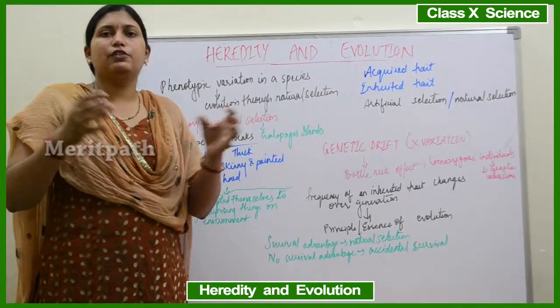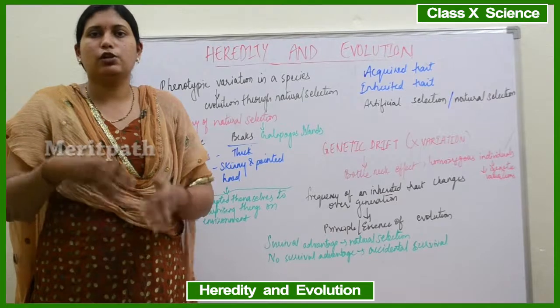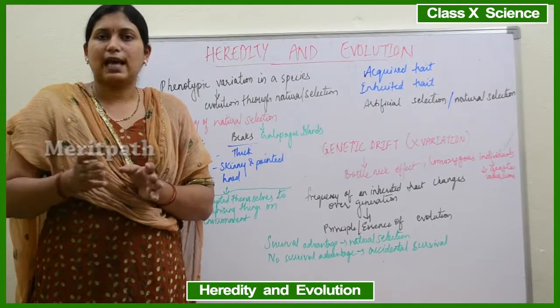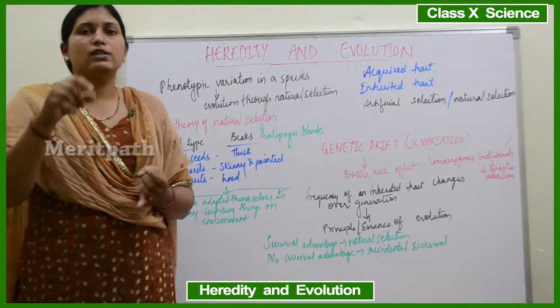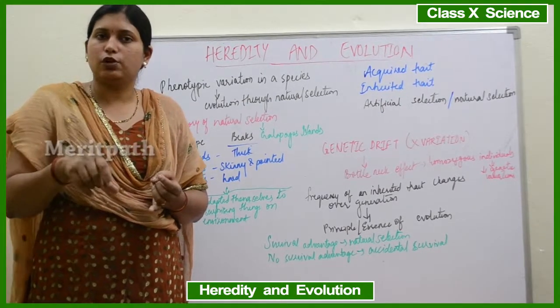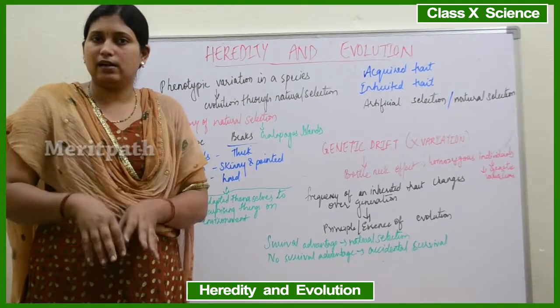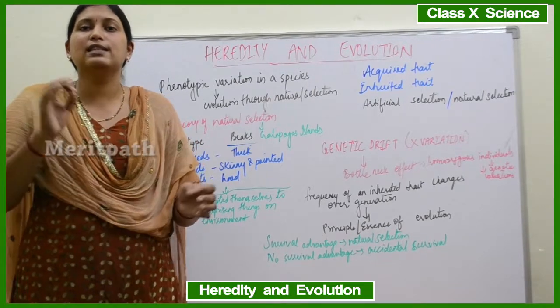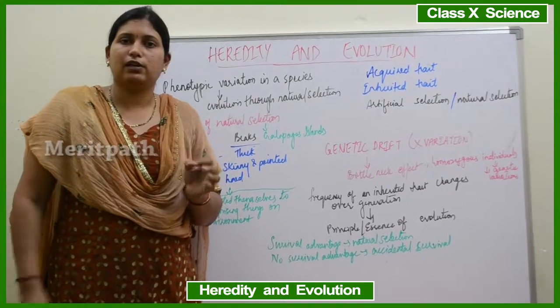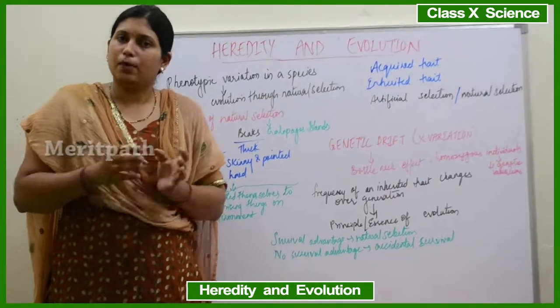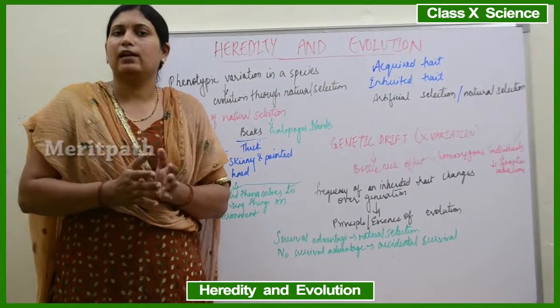Genetic drift means if there is a sudden decrease in the population due to environmental disasters, it is known as genetic drift. It happens in animals too. Because the elephant has stepped on the beetles, there is a sudden decrease in population. That is known as genetic drift. This genetic drift leads to the bottleneck effect. That means a sudden decrease in the number of individuals is called the bottleneck effect.